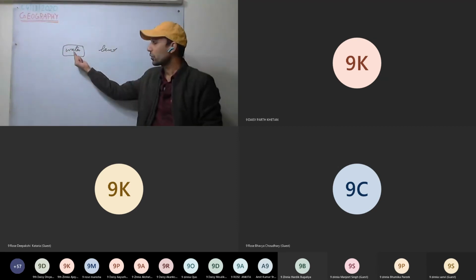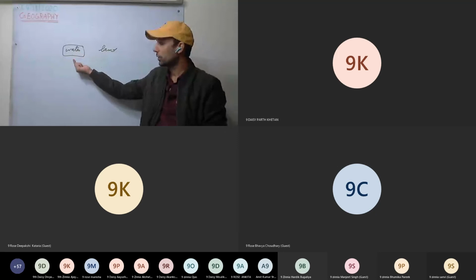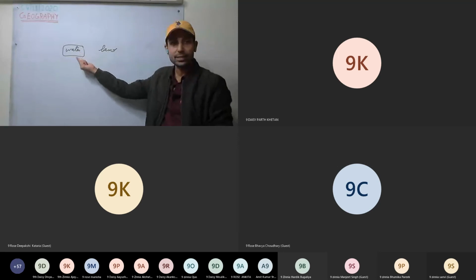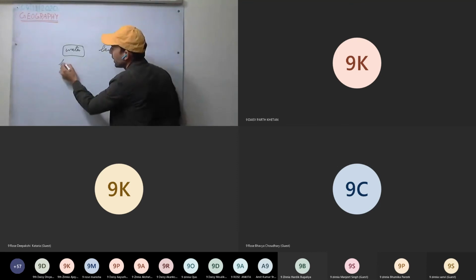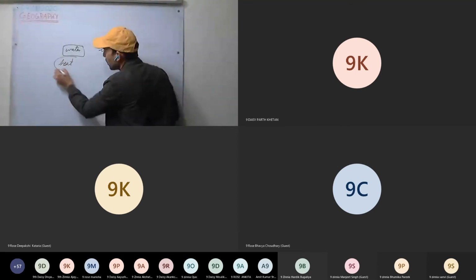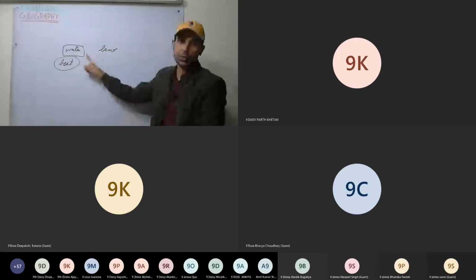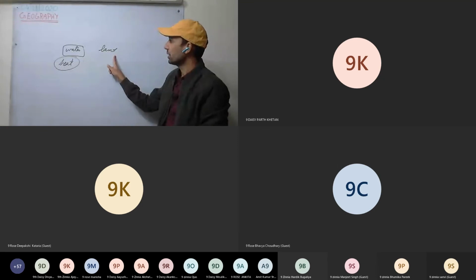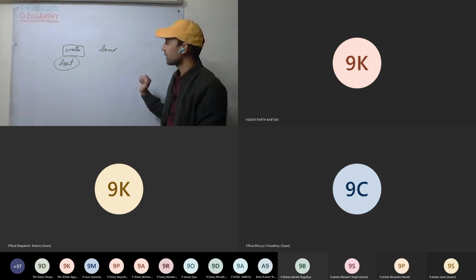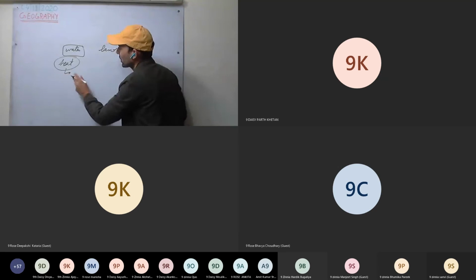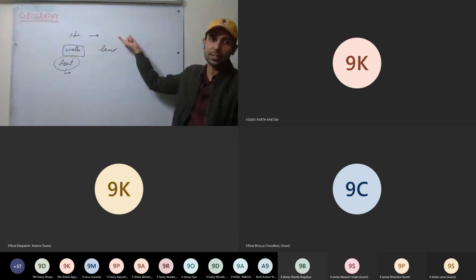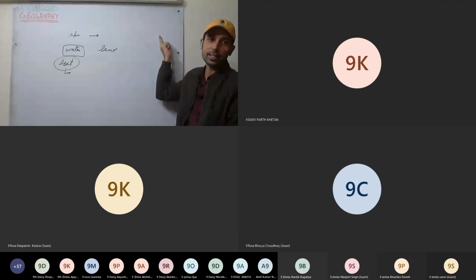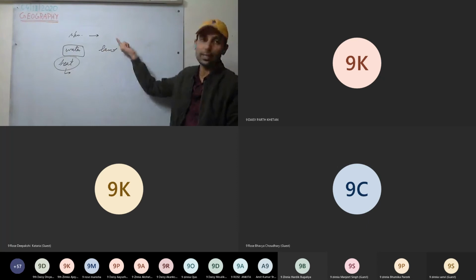It means we require more heat for water to raise the temperature by the same amount as for land. Okay, let me put it correctly. So see here, what does specific heat capacity mean? The amount of heat required to raise the temperature of 1 kg by 1 degree Celsius. That is specific heat capacity.